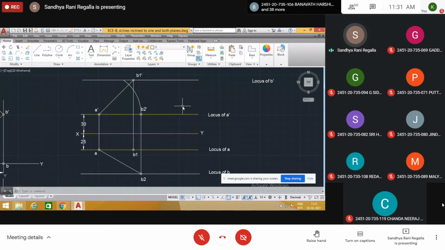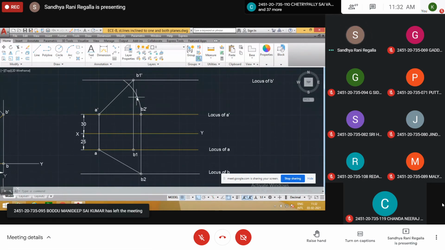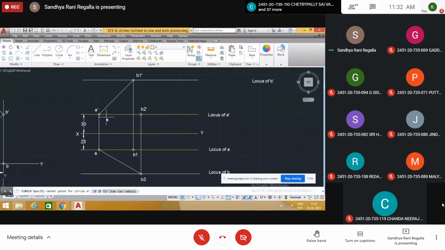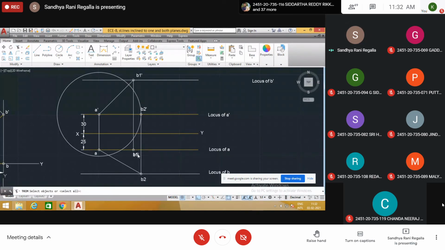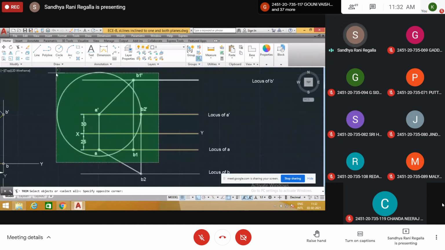Or if you have any confusion in drawing the arc, better you go to circle option. Take circle. This is center of circle. This is radius. We draw the circle. So we want only this part of the circle. The remaining part we don't want. So what we do? Go to trim. Trim option. It is asking select objects. You select all objects, not a problem.